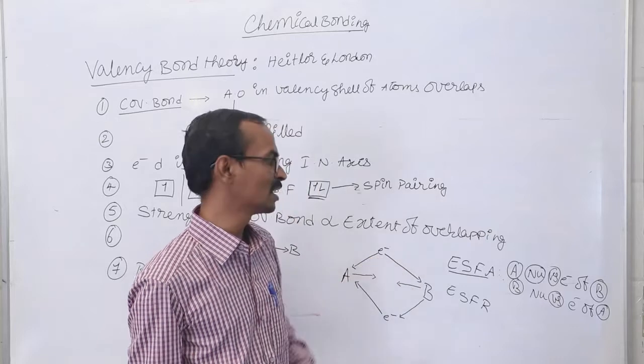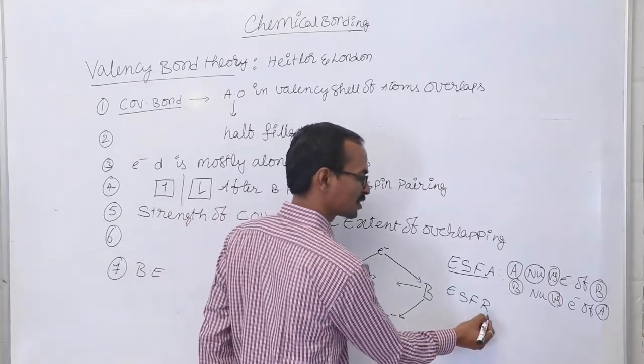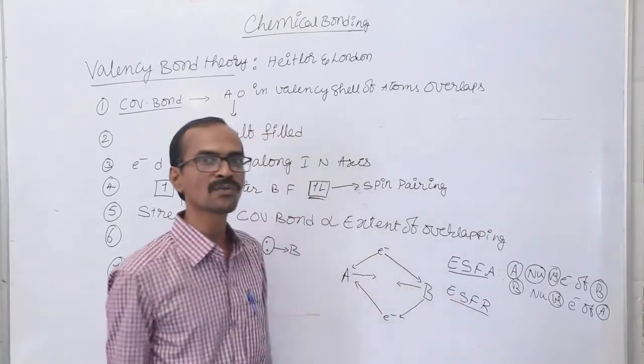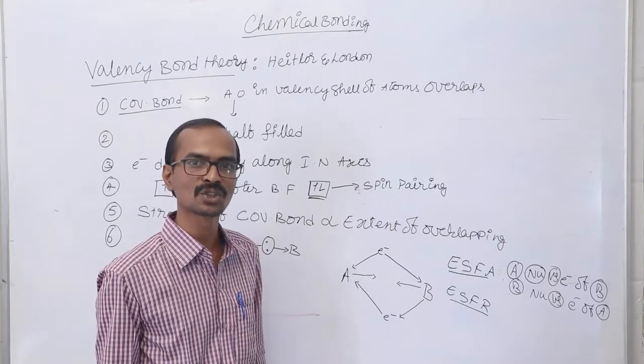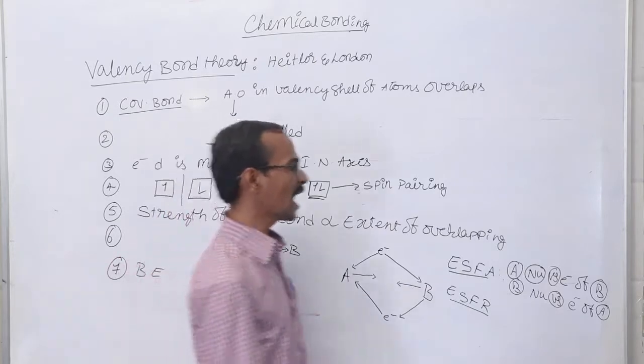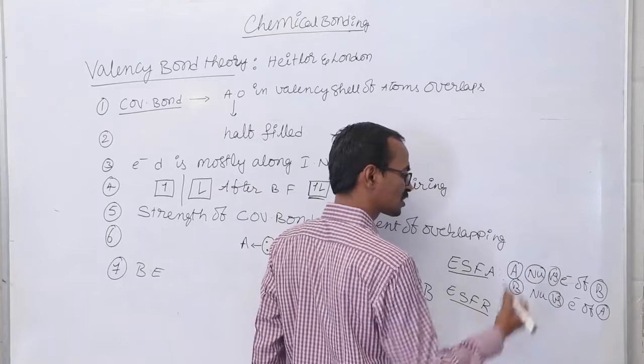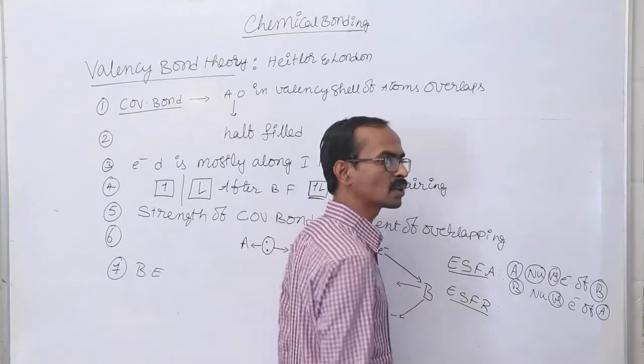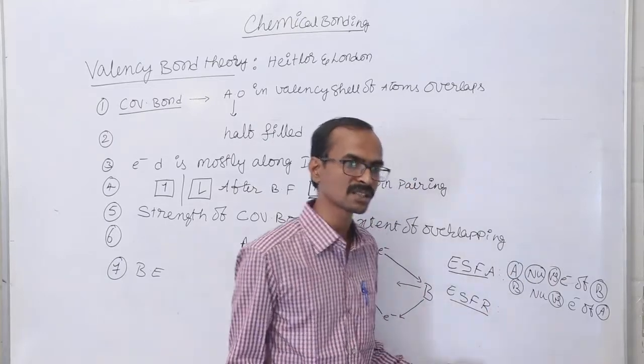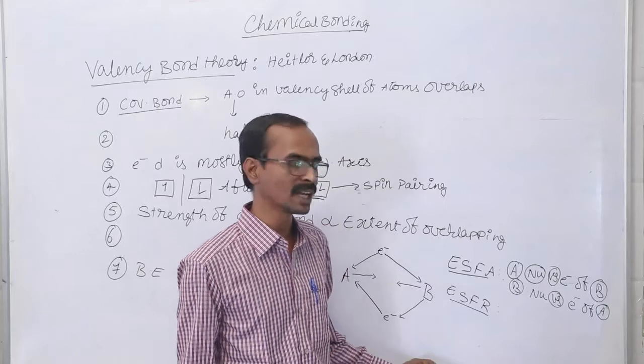After reaching a certain distance, electrostatic forces of repulsion start operating. Listen carefully.